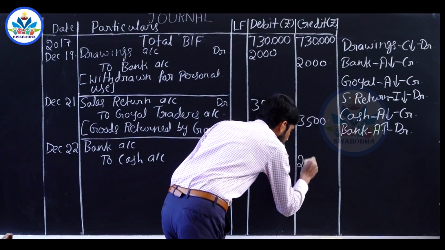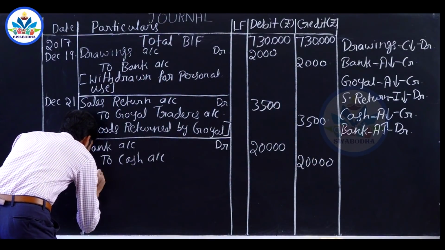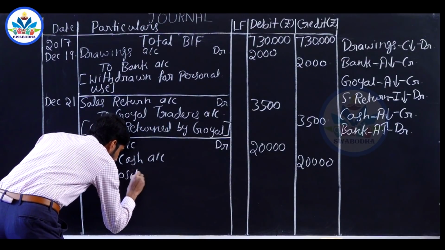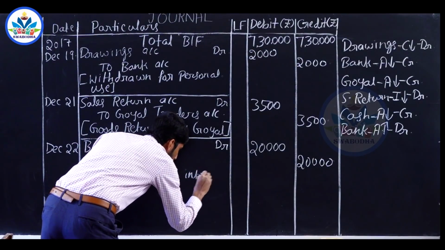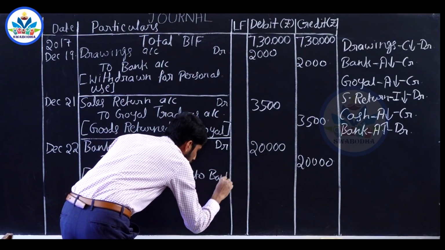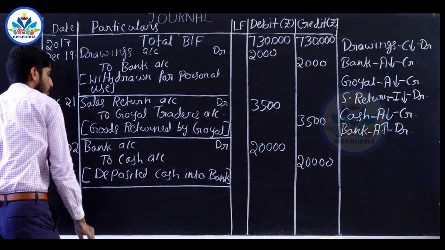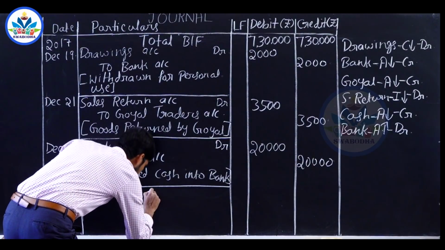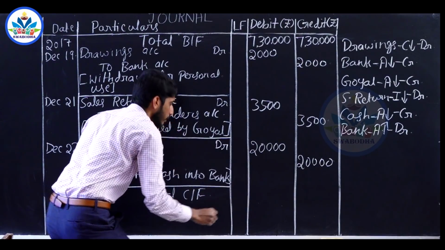Narration: deposited cash into bank. Calculate the total. Total carried forward.